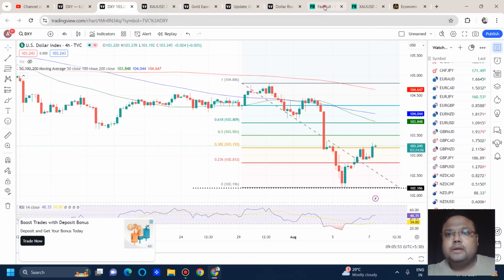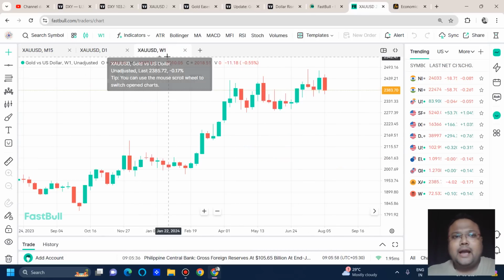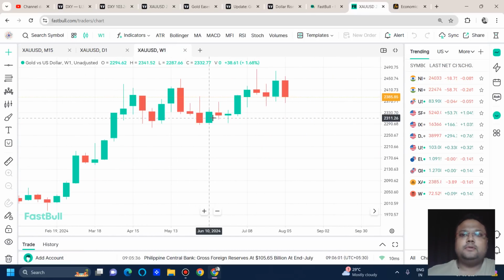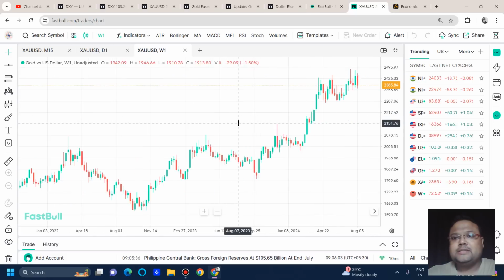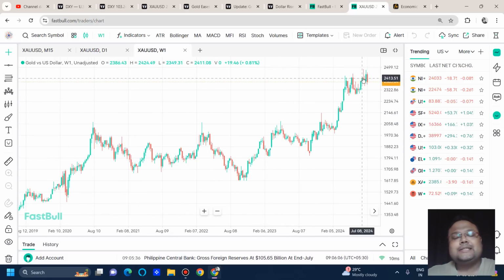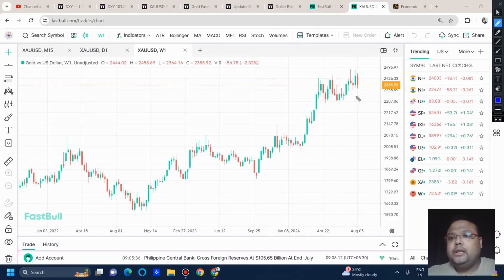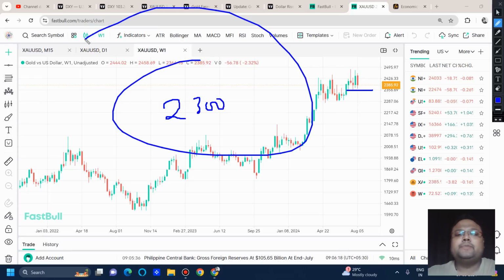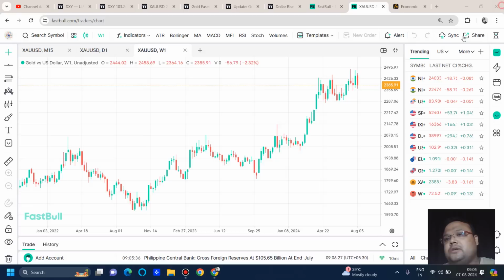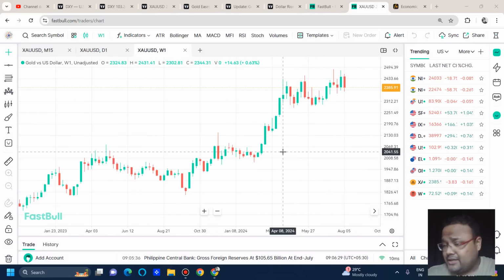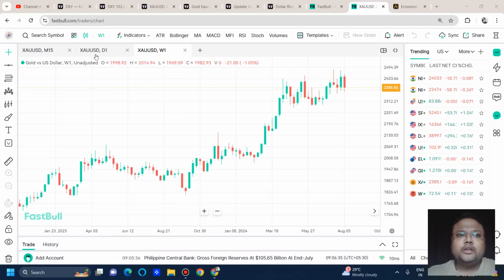Let's look at the higher time frame. This is the weekly chart of gold in front of us. You can see that on the weekly chart the market is still standing at the top. If the market really needs to go for a correction, then we need gold below this level here, or at least below 2300. Then we can expect a good amount of correction. As long as gold is trading in this particular range on the weekly chart, the chances of the market going for a proper correction towards 2100 are very less. The weekly closing is going to be important.